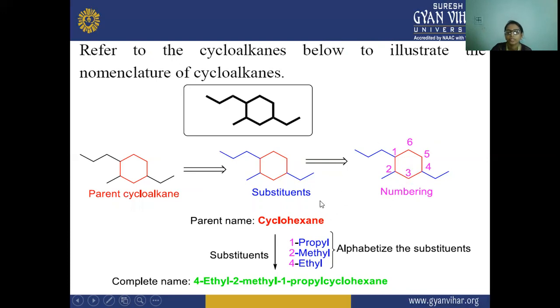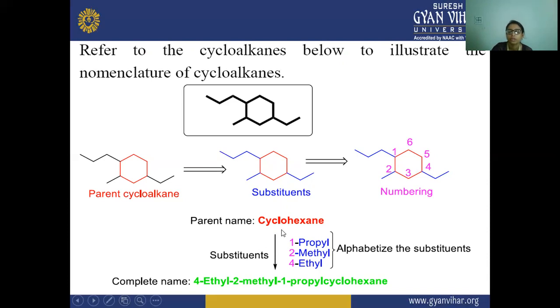Here we have to see which substituent has the long chain, and from there we have to start the numbering. So here we have started the numbering from this side: 1, 2, 3, 4, 5, 6. Now the parent name is cyclohexane because it has 6 carbon atoms. It is cyclohexane.